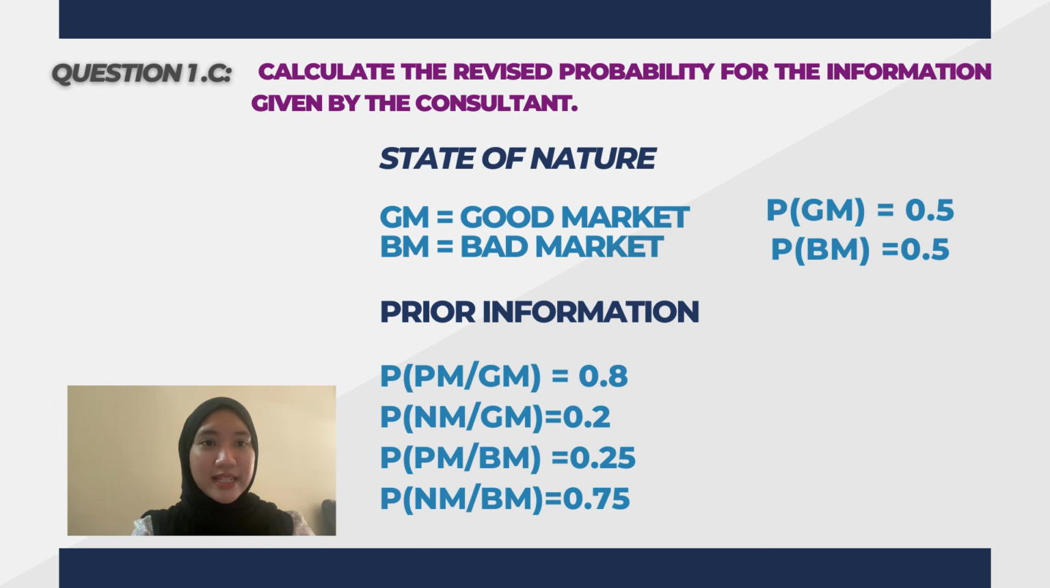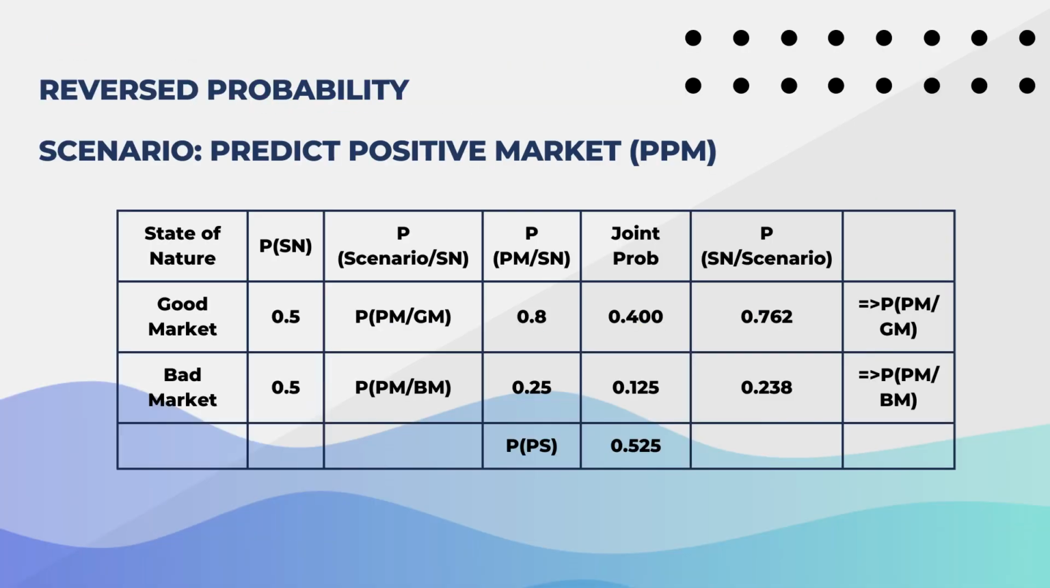Hi, my name is Kairin Kalisa, so I will continue to explain the next question. That is 1C. It is to calculate the reverse probability for the information given by the consultant. We have acknowledged the profit or loss will depend solely on the demand of the market and the economy of the country, which is good market and bad market. And Bytes believes that the chance of a good market and a bad market is 50-50, which is the probability. Both are 0.5.